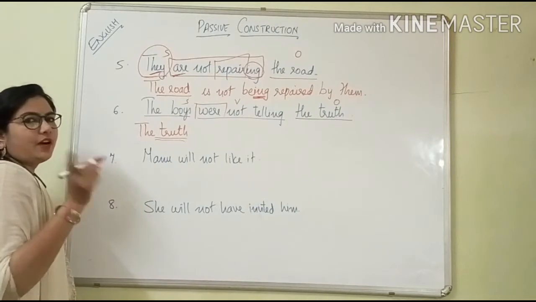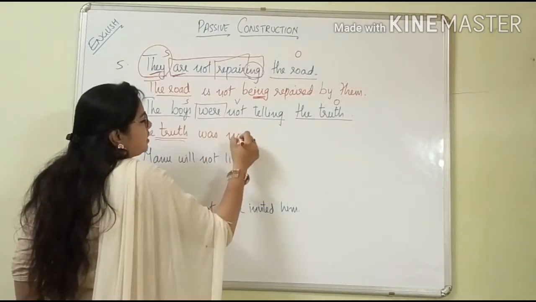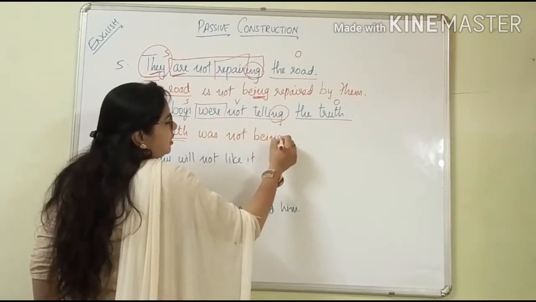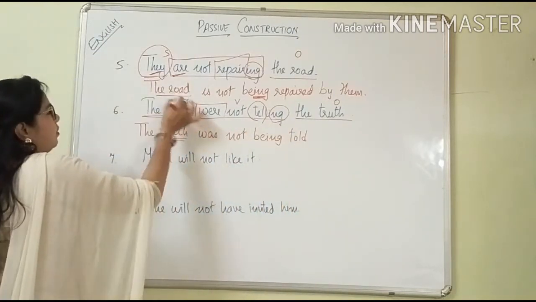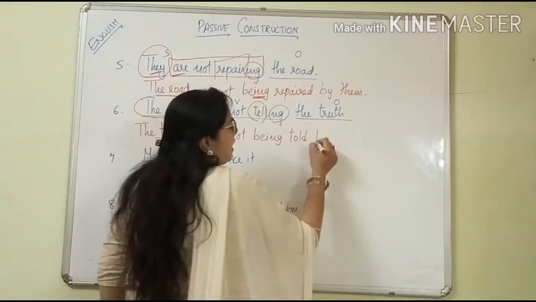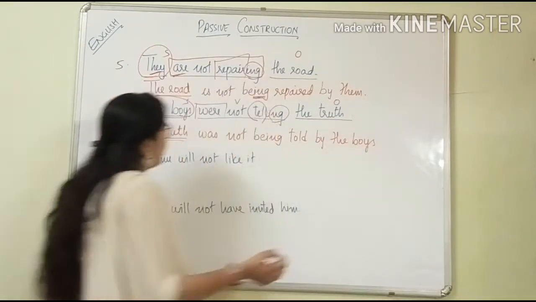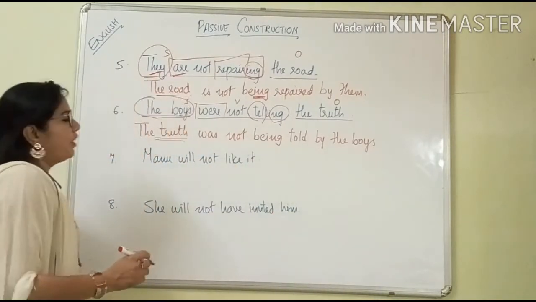So what are we going to keep here? Was not, ing is there, so what we are going to give? Being. Third form of tell, told. The boys, the subject. So by the boys. Okay, the truth was not being told by the boys.